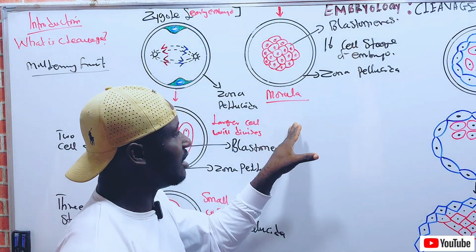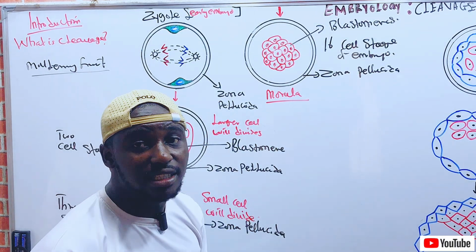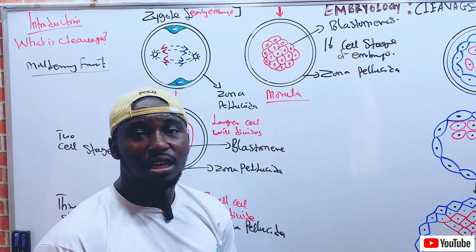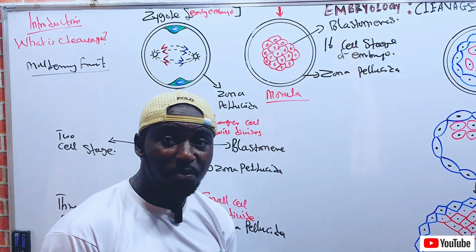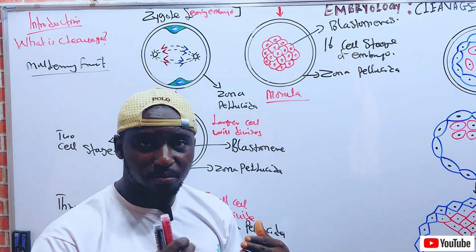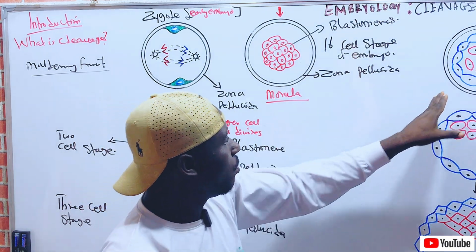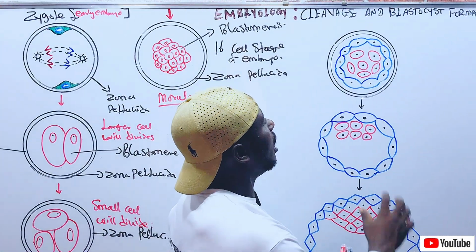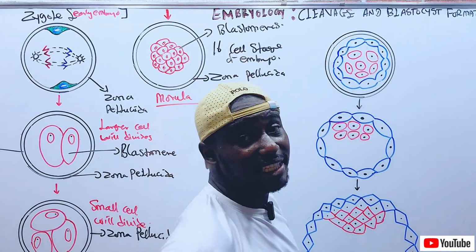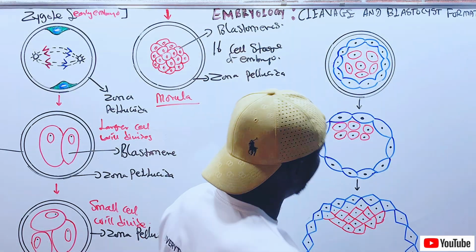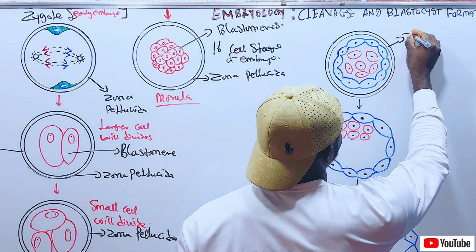So the next stage we shall be looking at is the step for the formation of the blastocyst. Now watch here. The embryo is still guarded by the zona pellucida.